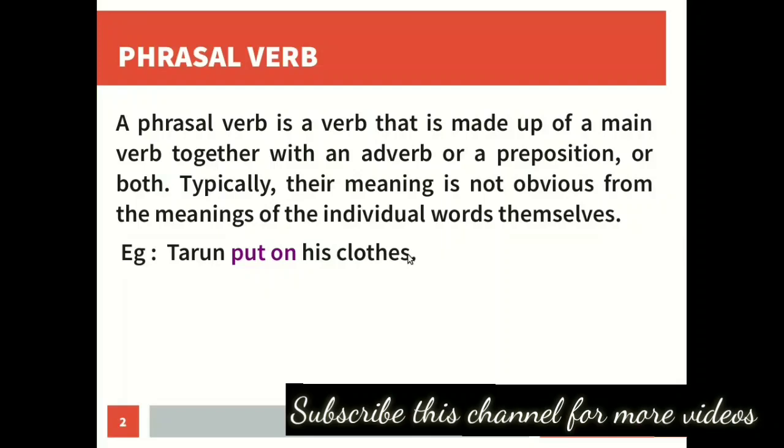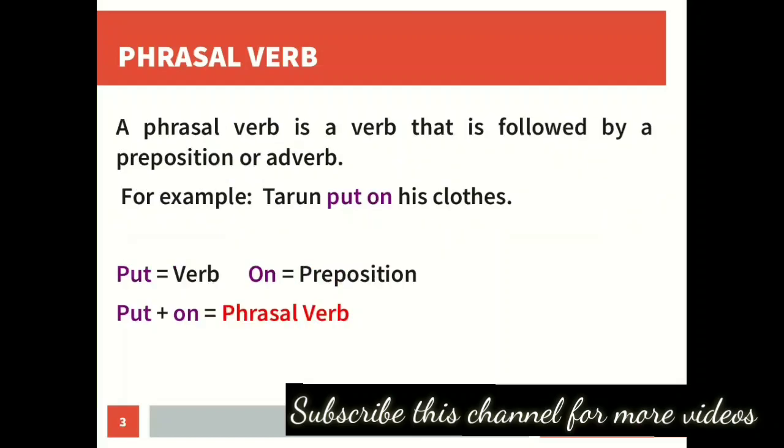A phrasal verb is made of a main verb and a preposition or adverb. We have seen the example before. Tarun put on his clothes. Here the verb is put and the preposition is on.